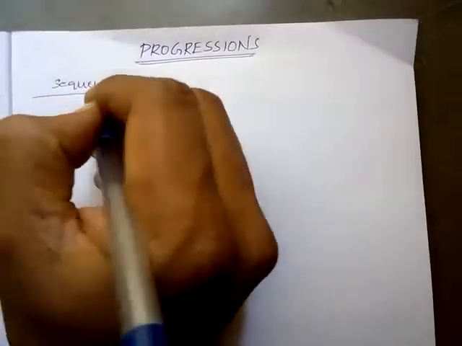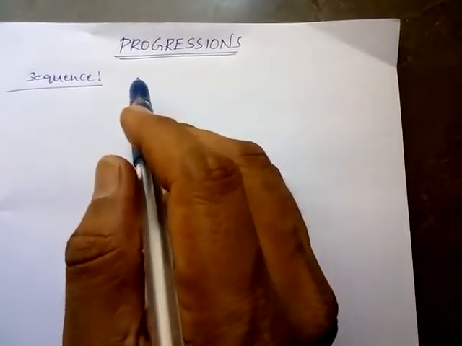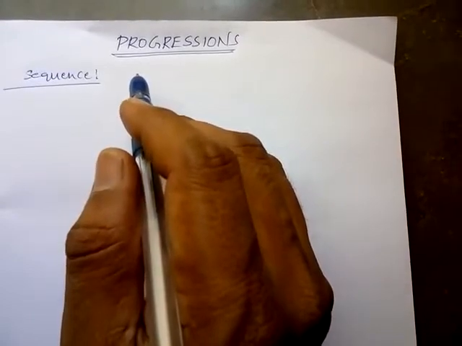What is sequence? A sequence is an arrangement of set of numbers in particular order followed by some rule.